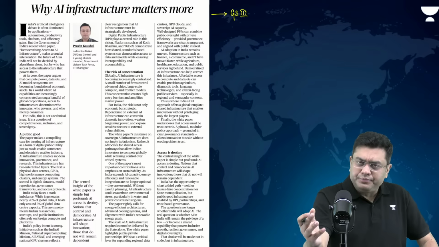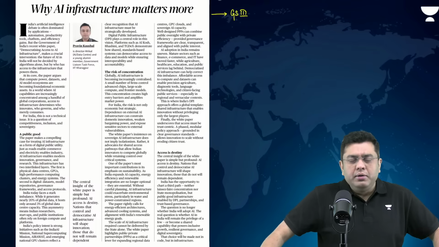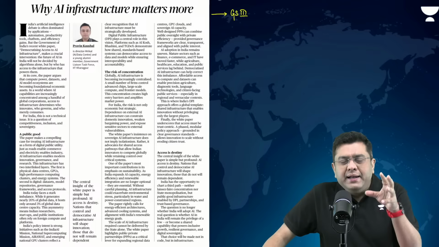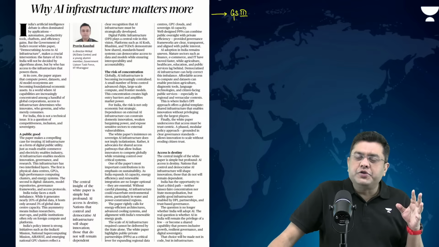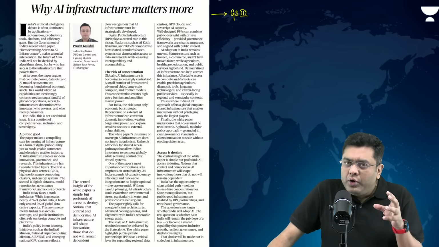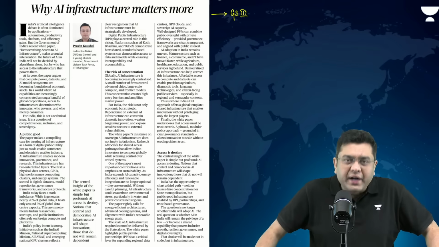For example, for any LLM, large language model, any AI, you need a set of GPUs. You need the physical infrastructure also, the servers, etc. Now, a very small amount of that infrastructure is present in our country.